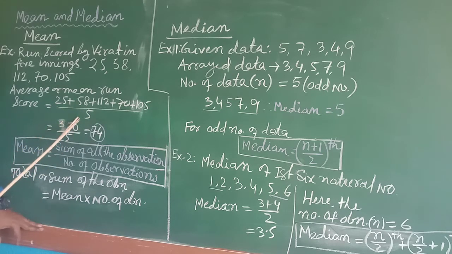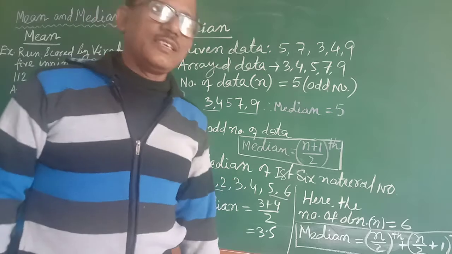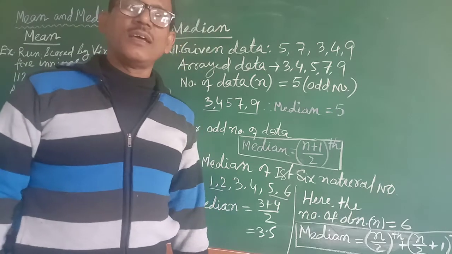So 5 किस लिए है समझ में? 5 is the number of observations, and here is the summation of the observations. Summation of the observations divided by the number of observations. If you add all this, you will find 370 runs in 5 innings he has scored. So his average comes to 74, isn't it? Now what can we conclude? Mean is equal to the sum of the observations divided by the number of observations. That you remember, make a note. Mean is the sum of observations divided by the number of observations.